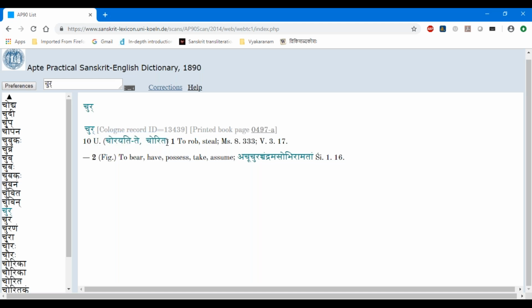So here he gives only 2 forms. So he thinks that just giving 2 forms to you is enough for you. So chorita, to rob, steal, and all these things, and to bear, all these things. So here he doesn't even give the desiderative forms. Nothing. He doesn't give any of the forms.